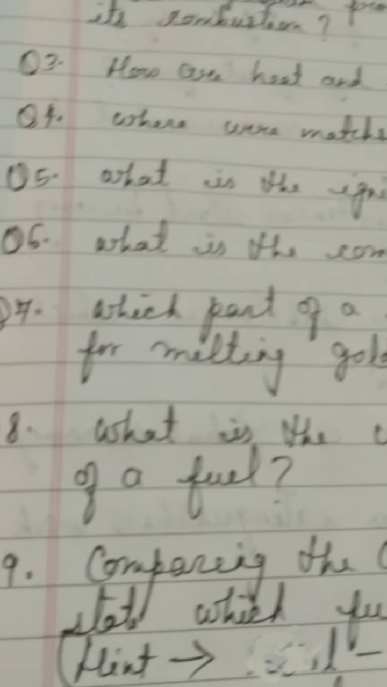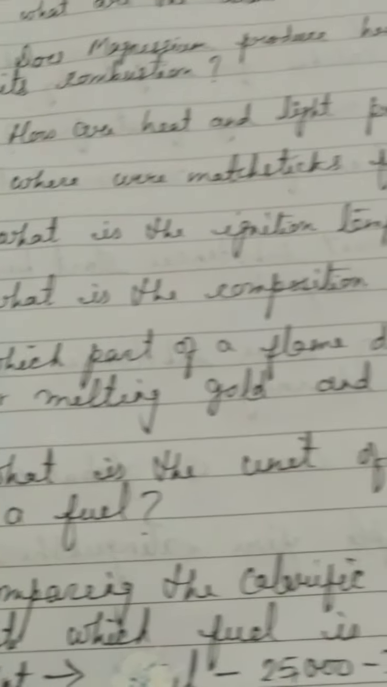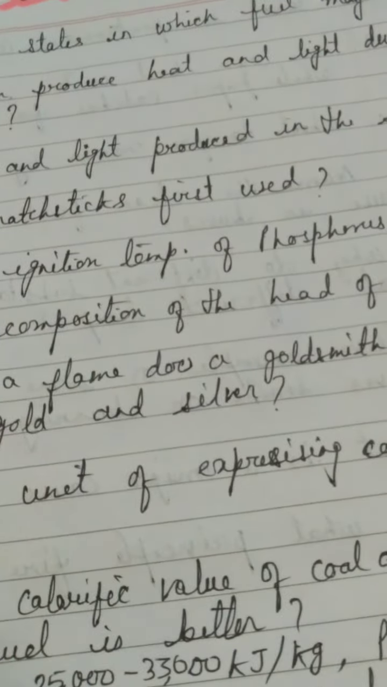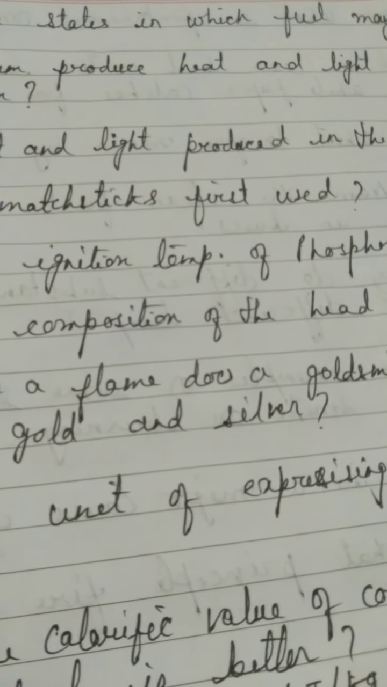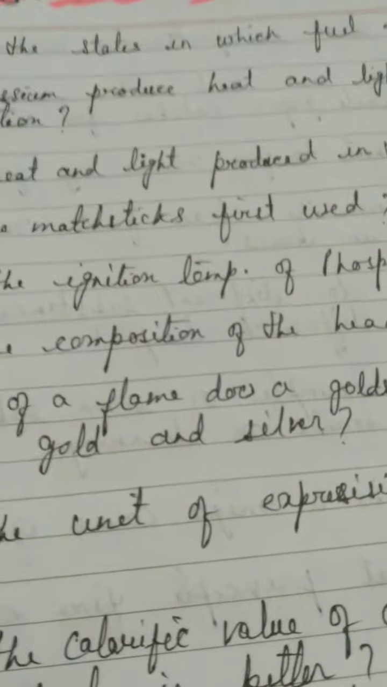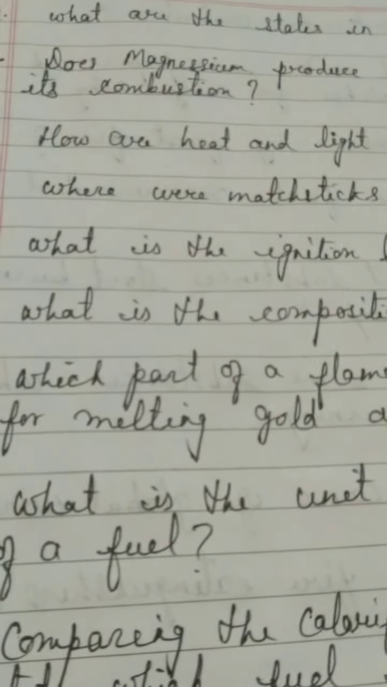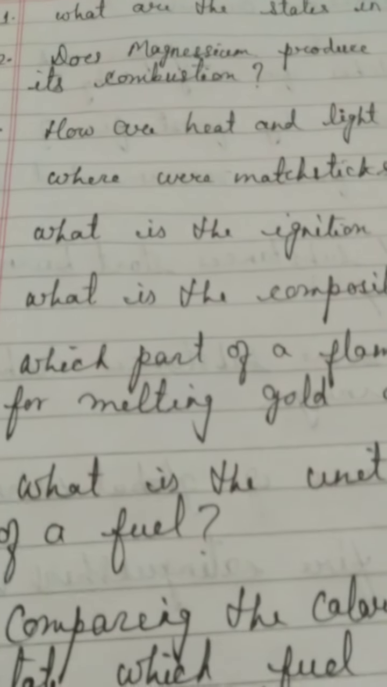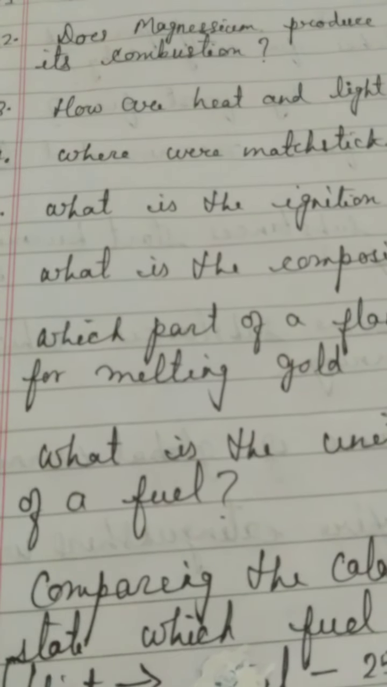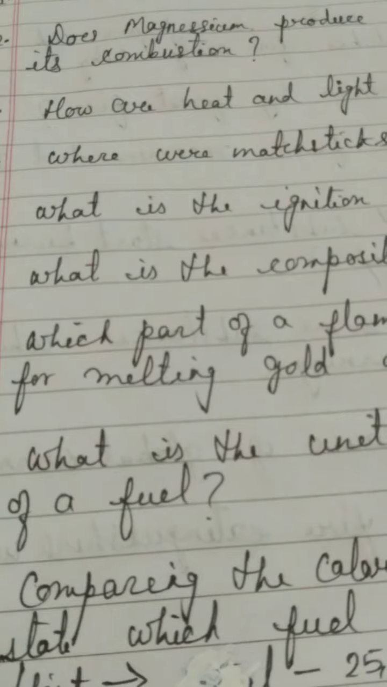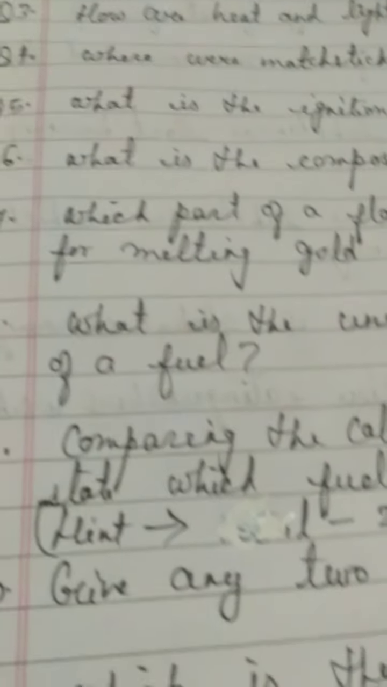Question number 5: what is the ignition temperature of phosphorus? Children, it is just 25 degrees Celsius, because phosphorus starts burning at room temperature. White phosphorus, in fact, is a very highly combustible and reactive substance. That is why it is always kept dipped inside water to keep it cool.